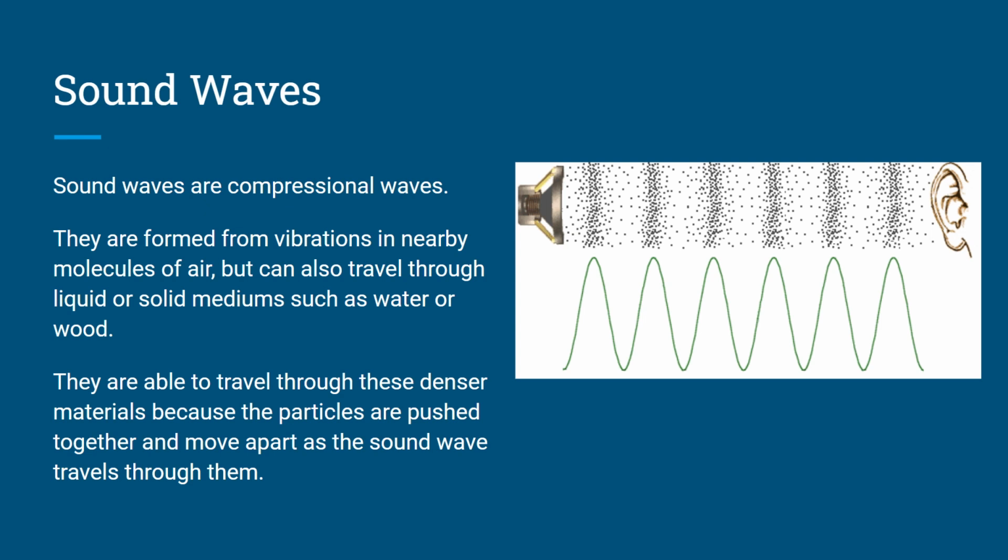What's happening is our speaker vibrates, and that vibration bumps some air molecules forward. Those air molecules bump into each other in a cluster and are going to shift that cluster along the air, right? Air molecules are going to bump into the air molecules in front of them, and then those will bump into the air molecules in front of them, and that chain reaction will transfer down the line. So eventually, those air molecules will bump into our eardrum, vibrate it at the same rate the speaker was vibrating, and that's how we get sound. So we call those compressional waves because it works in a series of compressions.